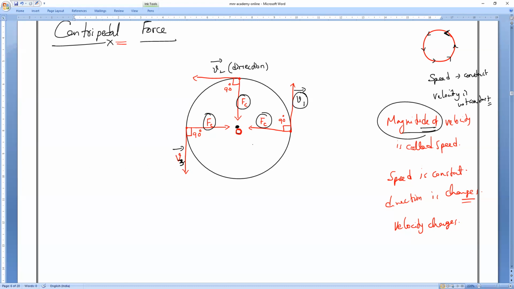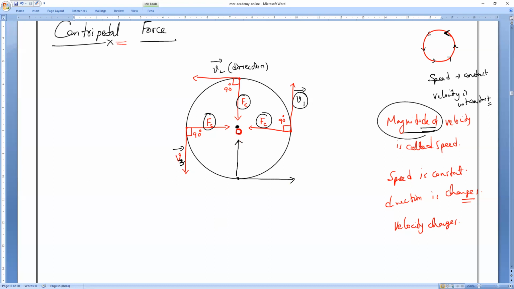Which is called centripetal force. Write the first definition, then we'll proceed. Do you all understand what centripetal force is? For example, the body is here, the body's direction is like this, and the centripetal force is like this.